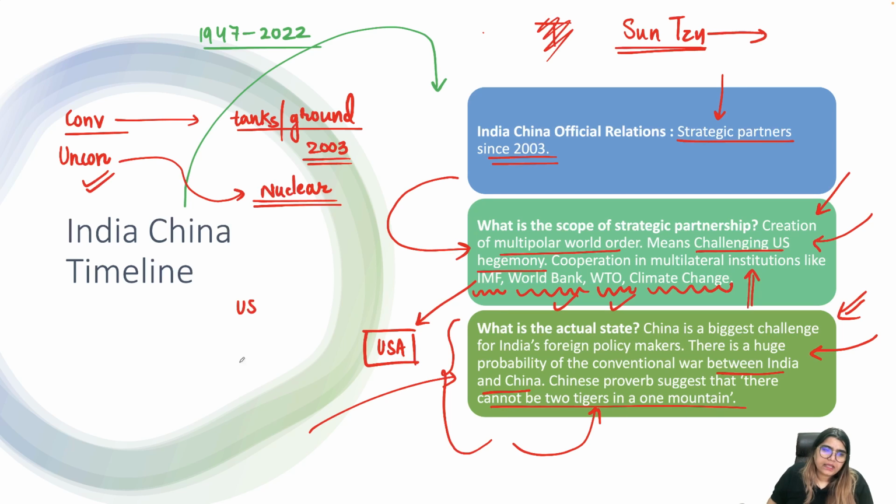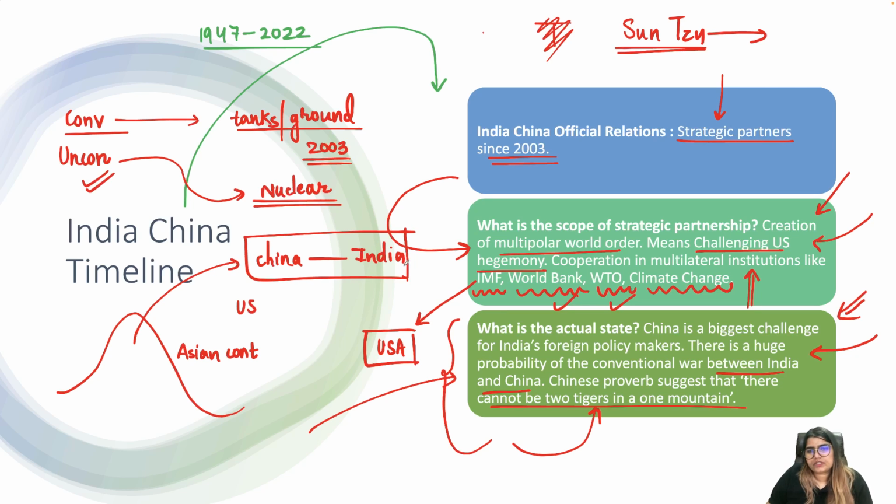tigers in one mountain. So here, one mountain means the Asian continent and two tigers means that in the Asian continent, only China and India are powerful enough to counter each other, or you can say they are competitive enough that they can compete with each other. But according to that, there cannot be two tigers in one mountain. That means there can be only one power which will be acting as a regional power in Asia. It can be either China or India.